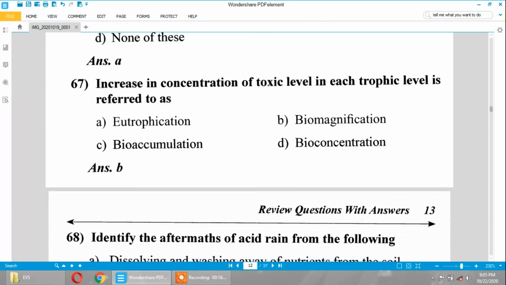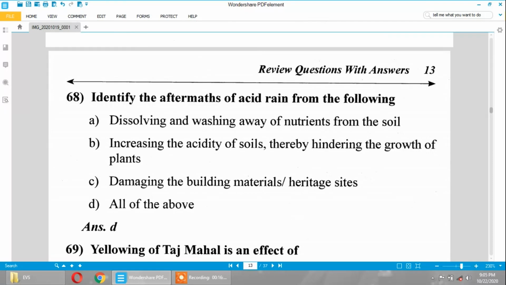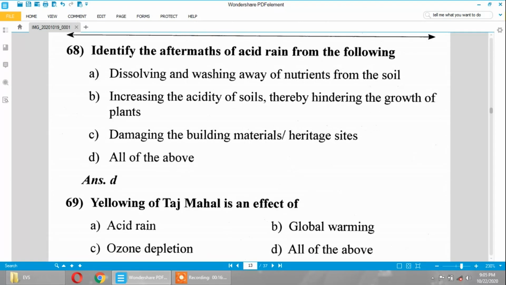67th question. Increase in concentration of toxic level in each trophic level is referred to as biomagnification. Identify the aftermaths of acid rain from the following.